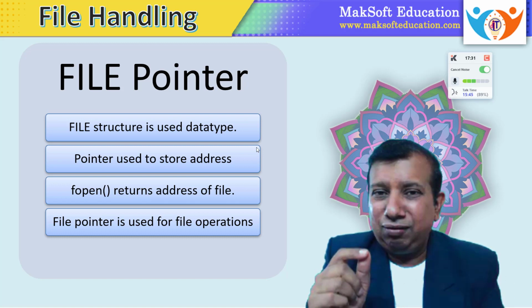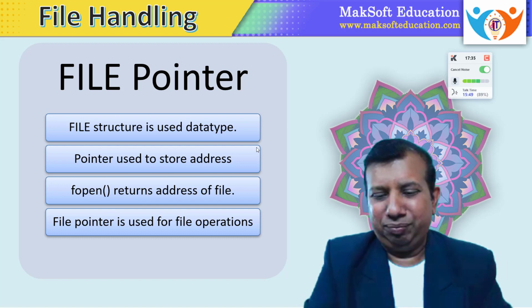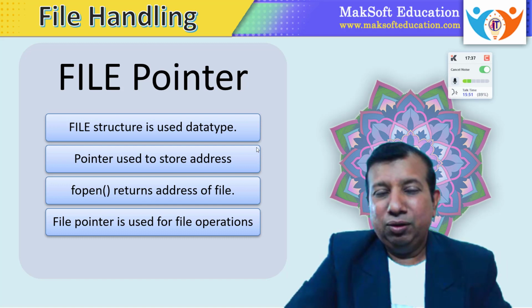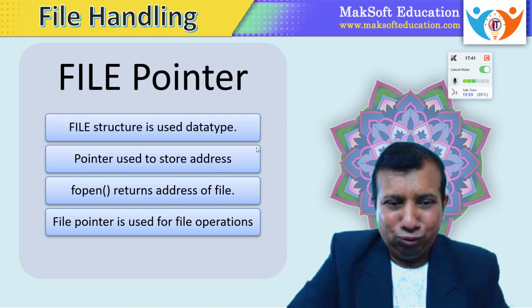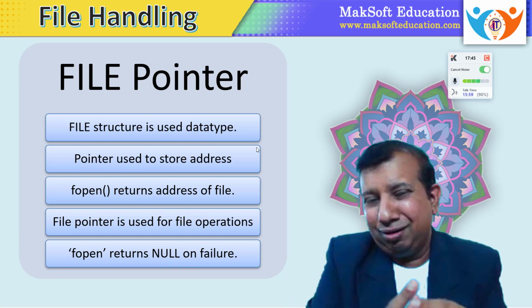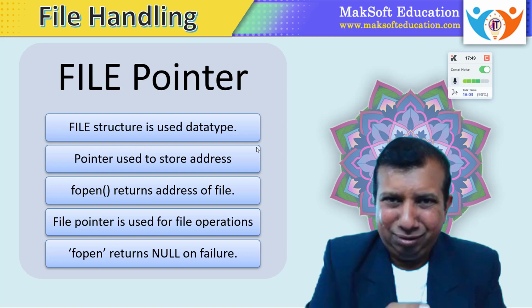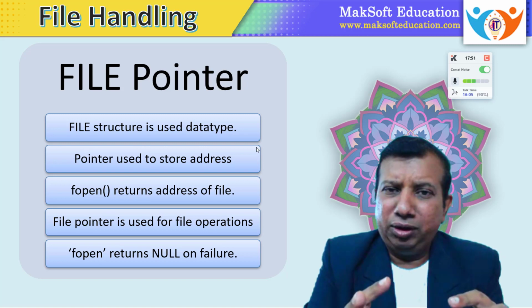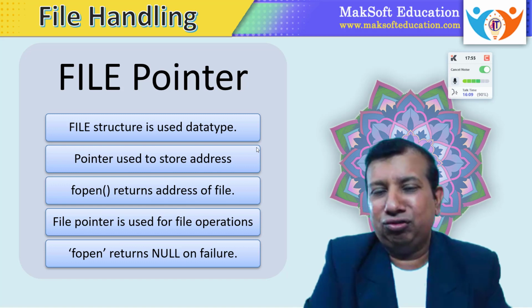So for each file operation, we are going to use this file pointer. And finally, we have to close the file. Again, to close the file, we have to use the file pointer. Now, if there is a problem while opening a file, suppose you are using the fopen function to open a file and it is not possible to open it, in that case, the fopen function returns null.